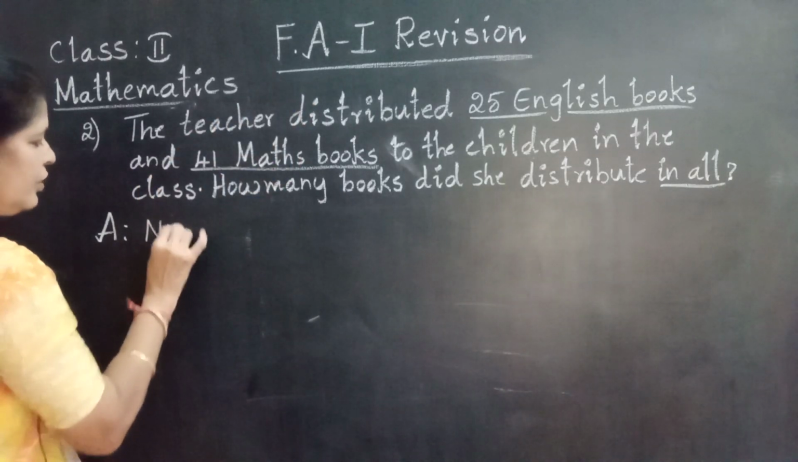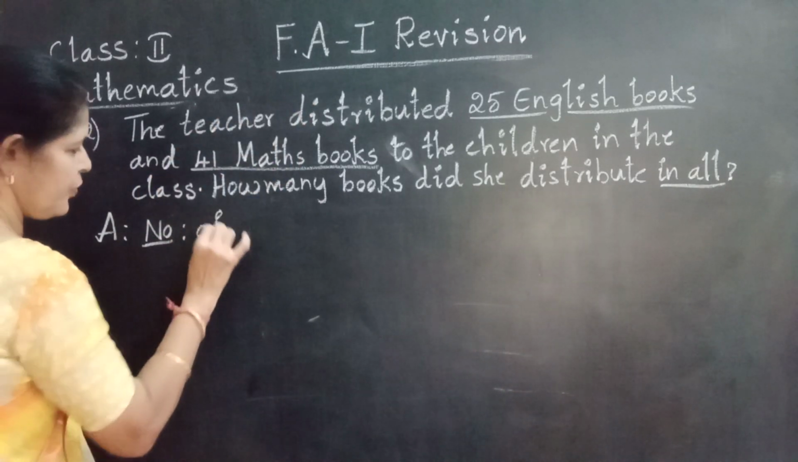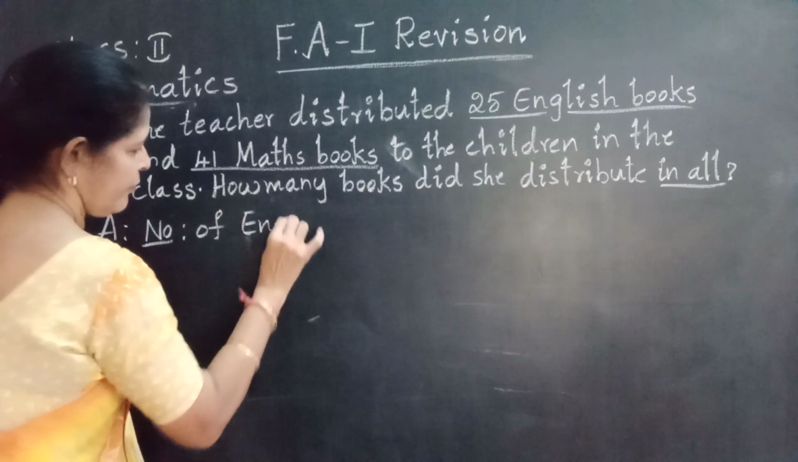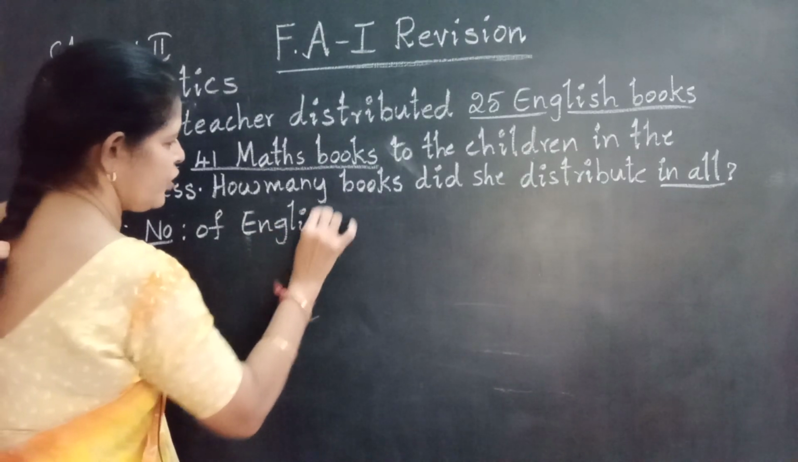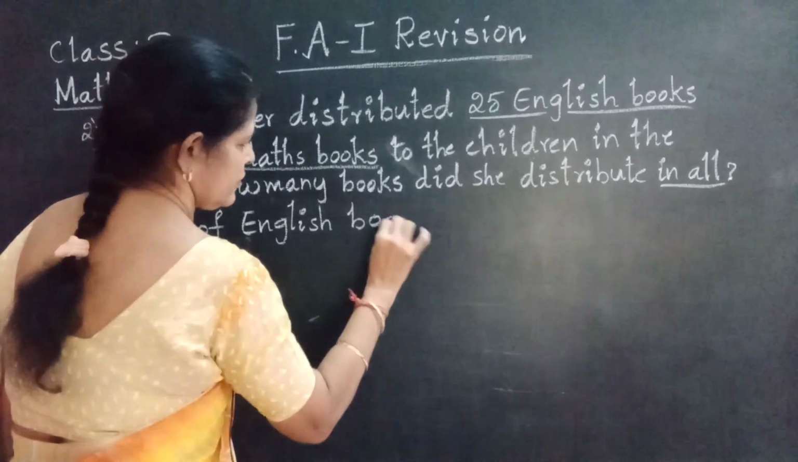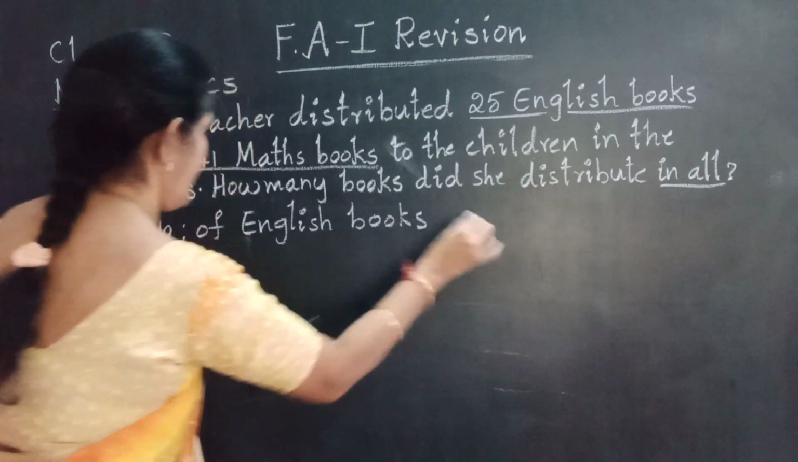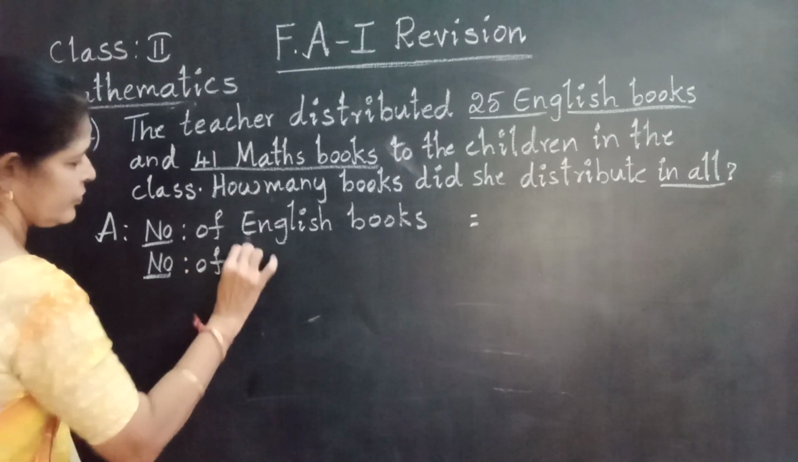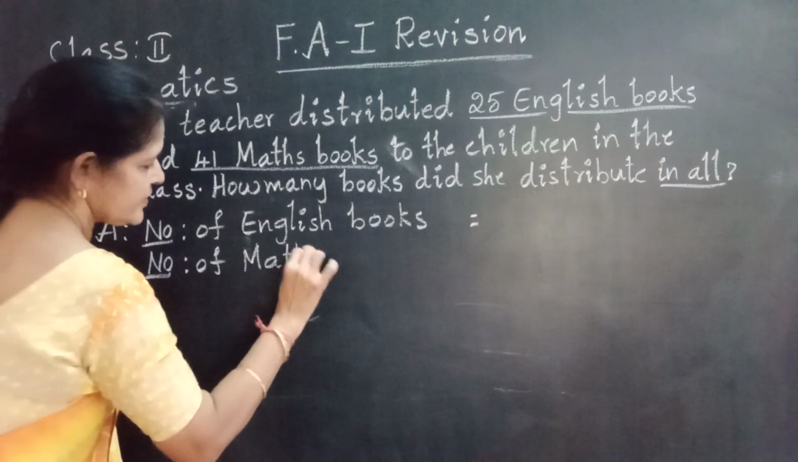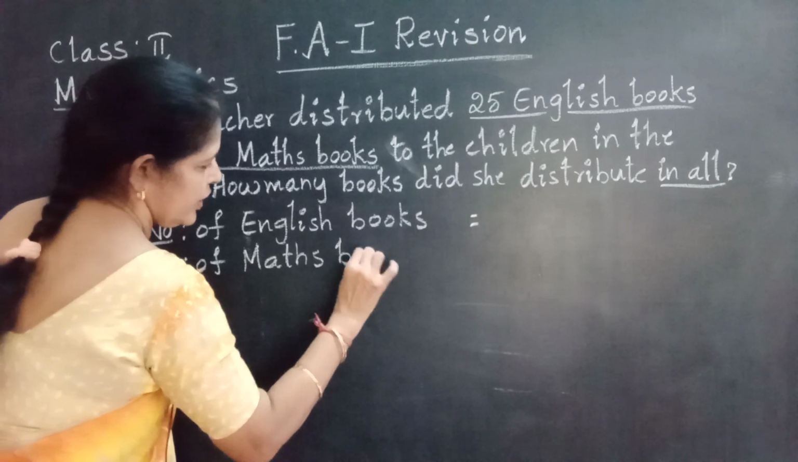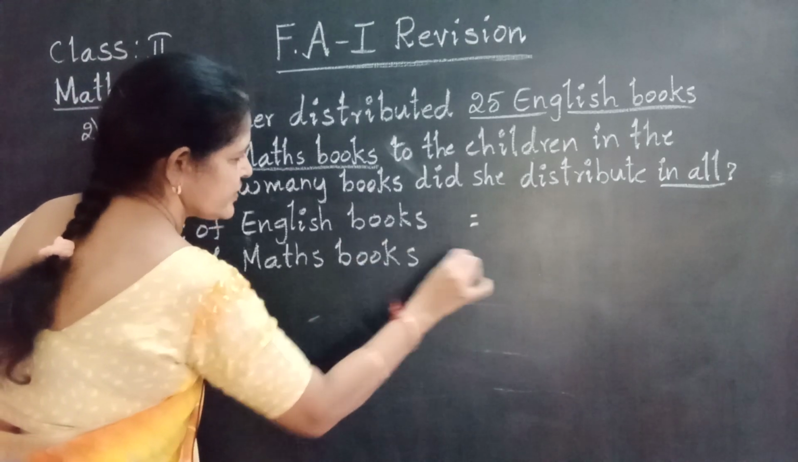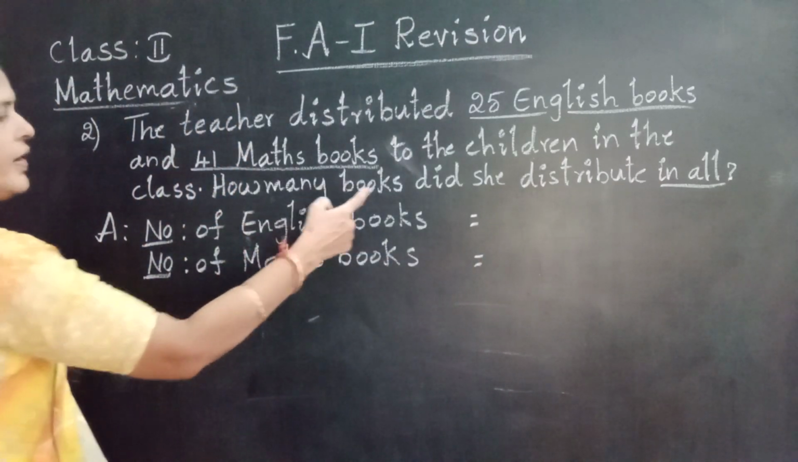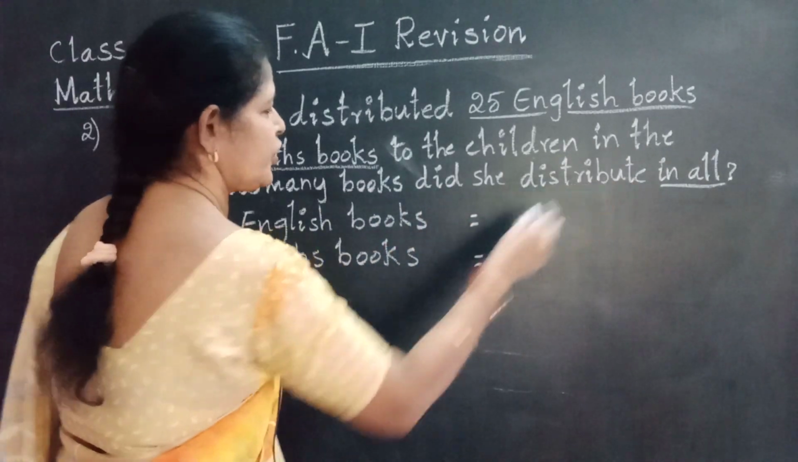25 goes to number of English books. Number of English books. Okay. Second one, number of maths books. Write the words as they are. No need to write other words. You see the question and write. How many books did she distribute in all?